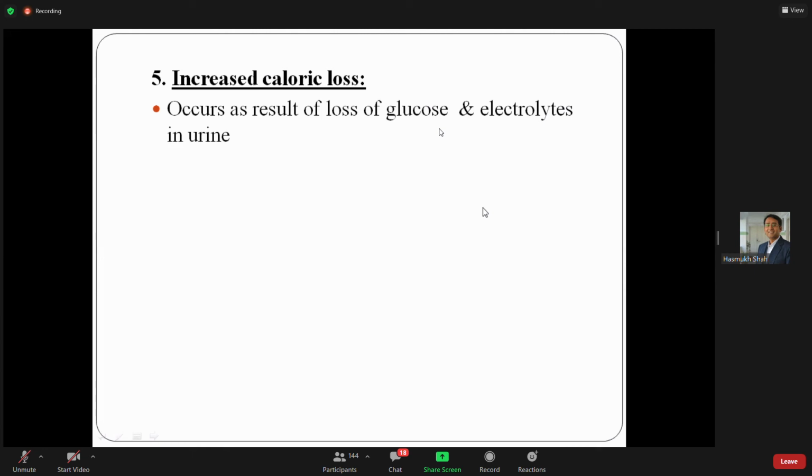Only 12 or 14 answers. I want more answers, okay? Only 12 or 15 people have written answers. What is the basis of polyphagia?